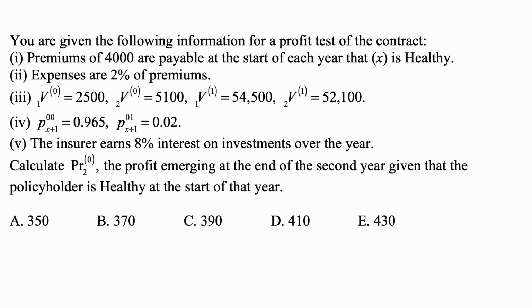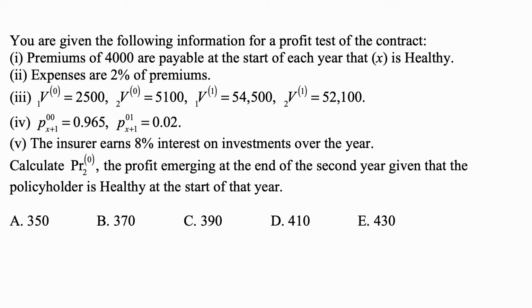That's why these two do not add up to 1, because there's another state. However, we are not concerned with that state in calculations of reserves or profits because there are no benefits paid in that state. So once the policyholder dies, the policy ends.